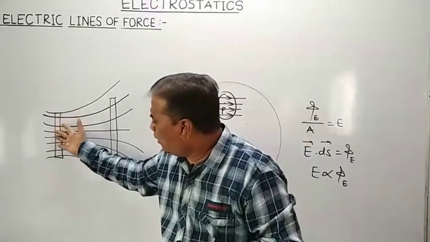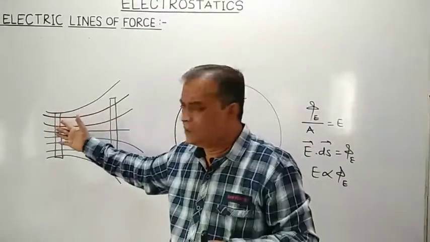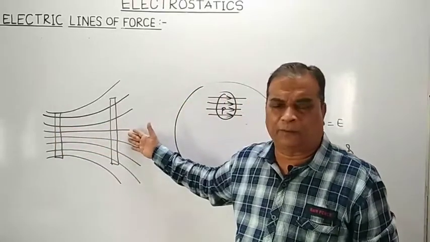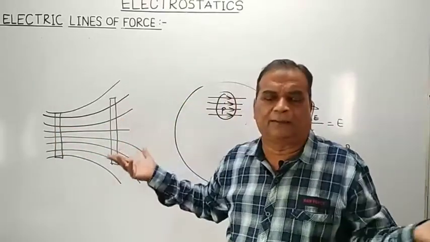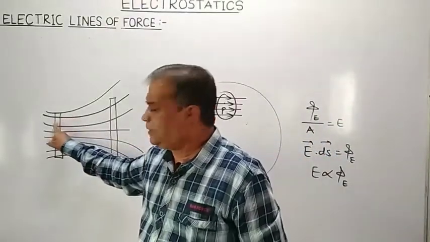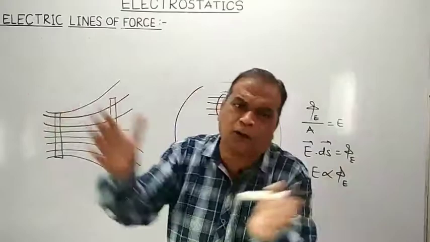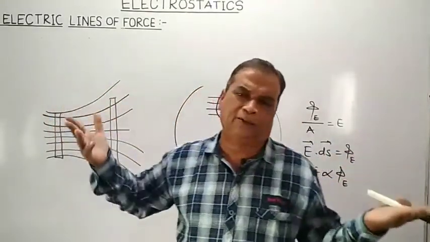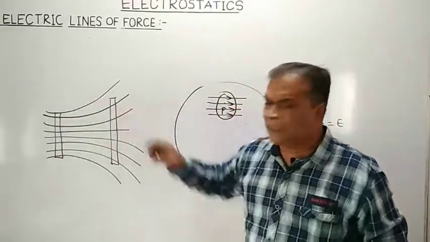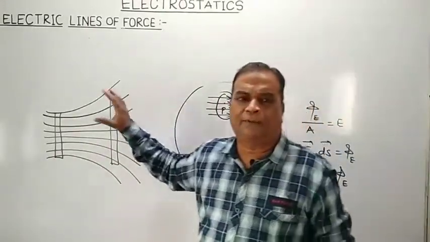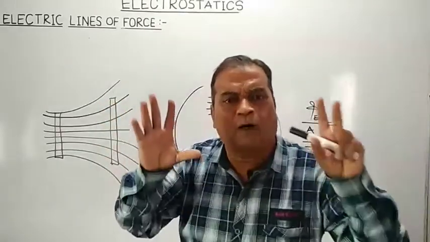It means the density of electric lines of forces in this region is more, whereas the density of electric lines of forces in this region is somewhat less. So the strength of electric field in the region where the density of lines of forces is more is more, whereas in the region where lines of forces are widely separated, the strength of electric field is weak or less.